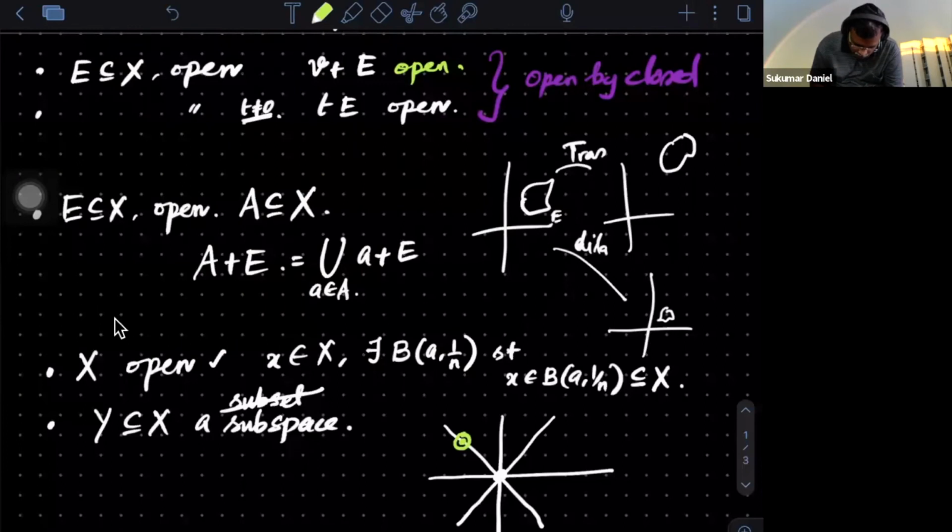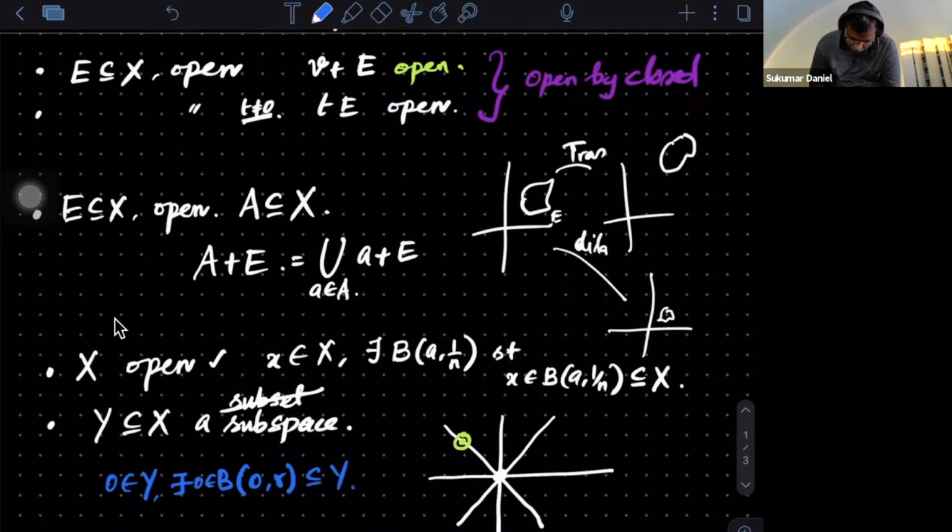Suppose it is open. Let's say 0 belongs to Y. If it were open, then 0 should be an interior point. That means there exists a ball centered at 0 of some radius r, which contains 0 and is a subset of Y. Right. And now?